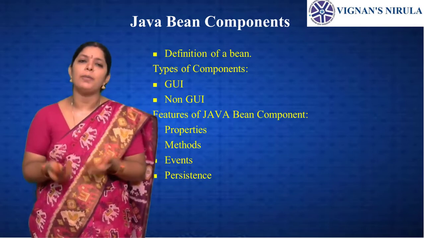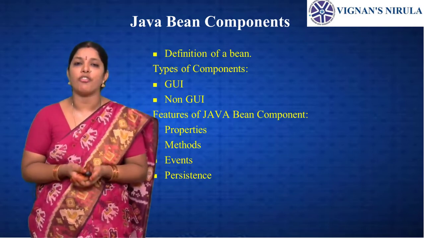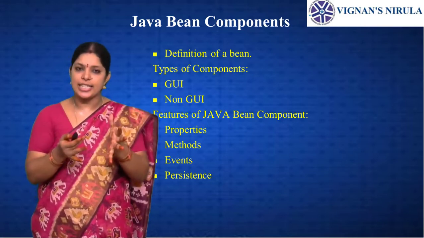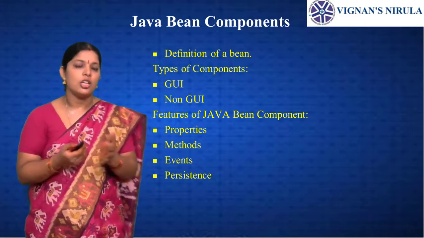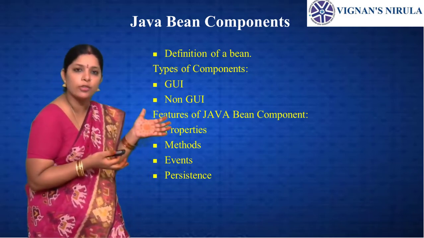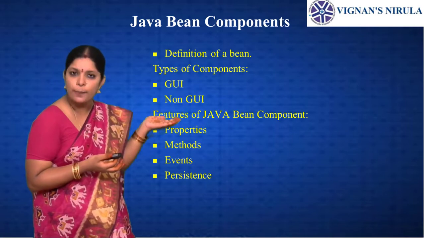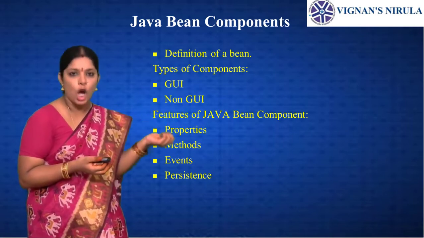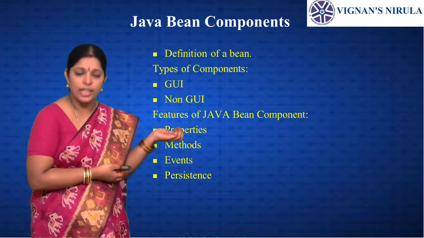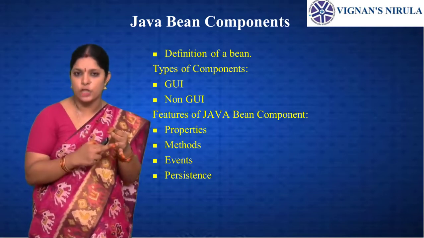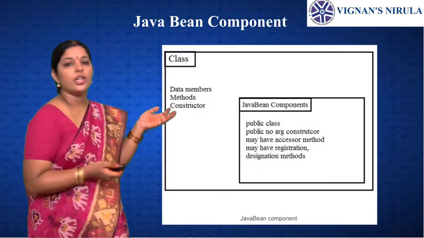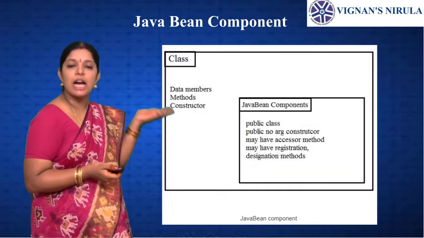Every bean class having the definition of a bean is known as a component. These classes contain the design conventions. Here we have two types of component. What are the two types? The first is GUI based and the second is non-GUI based. For example, the Java Bean components here are JButton, JTextField and so on. These are examples of components.